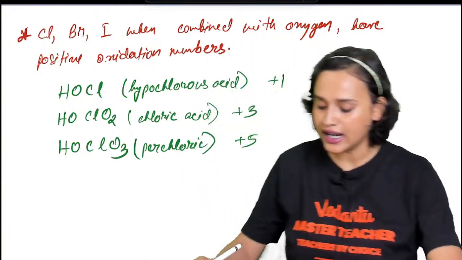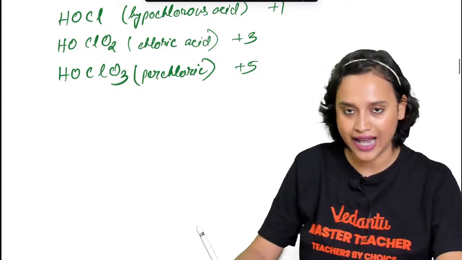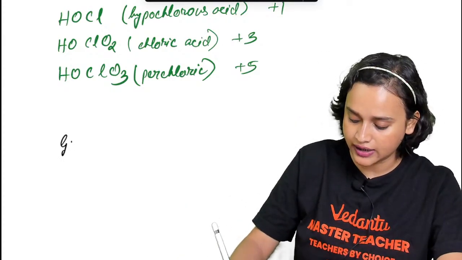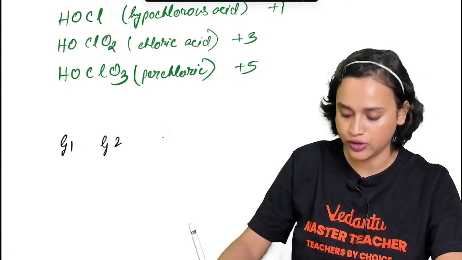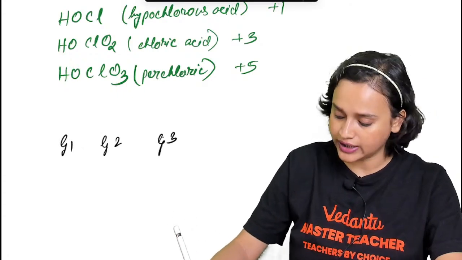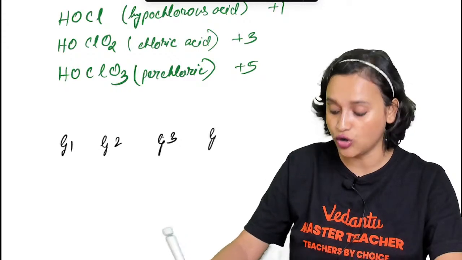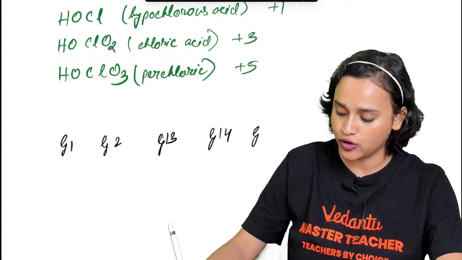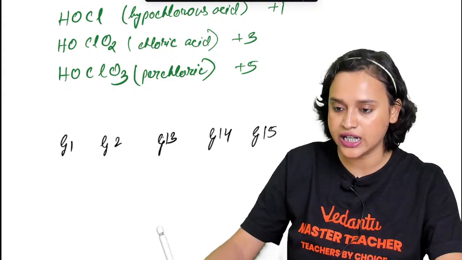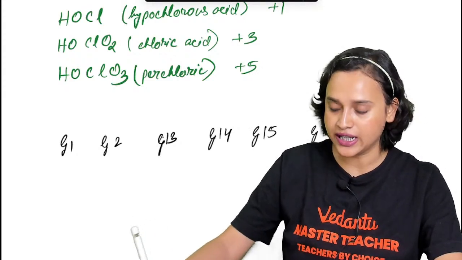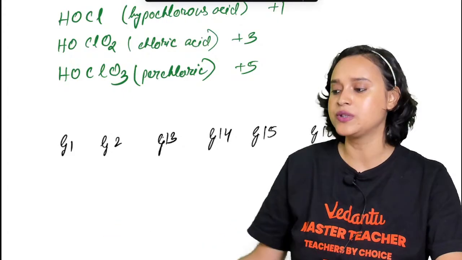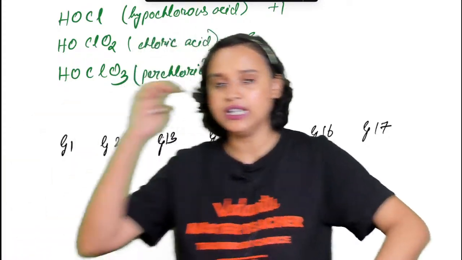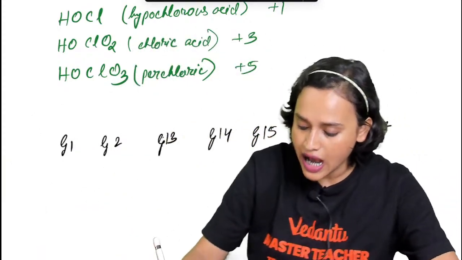And here is the trick that I was telling you. Let me write down the trick as well. Note it down. Here is your group 1, here is your group 2, here is your group 3, sorry, not group 3, group 13. Then you go to group 14, then group 15, then group 16, and then group 17. Am I clear, everyone?